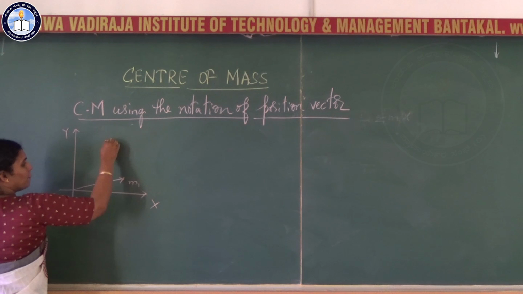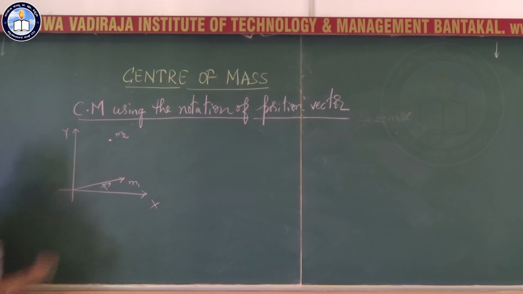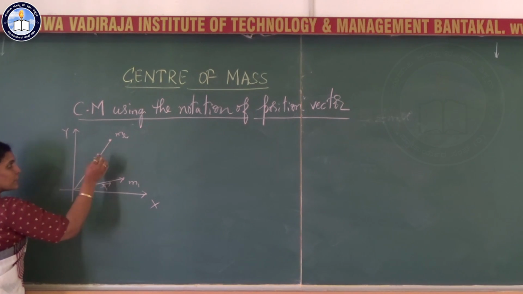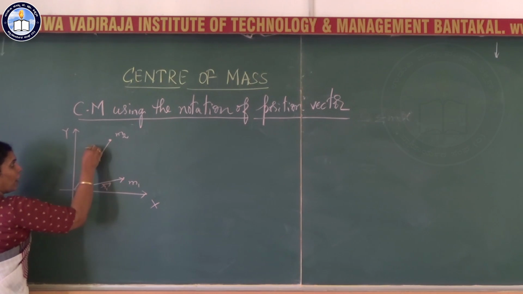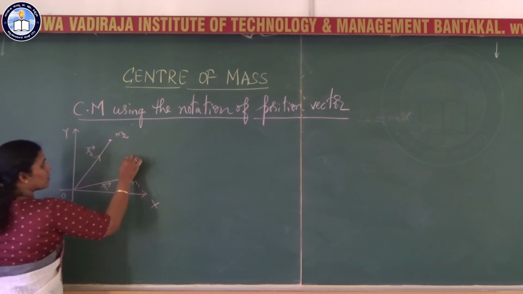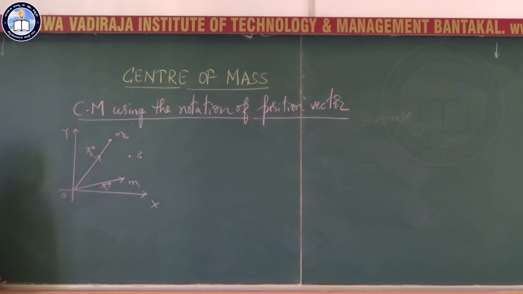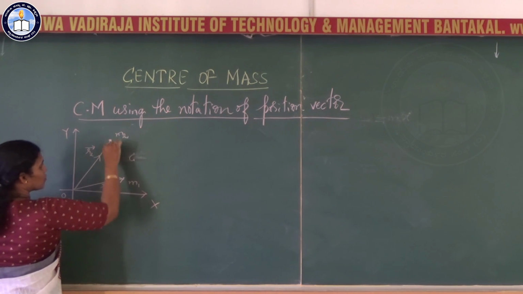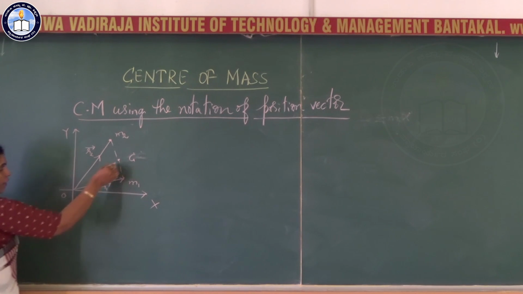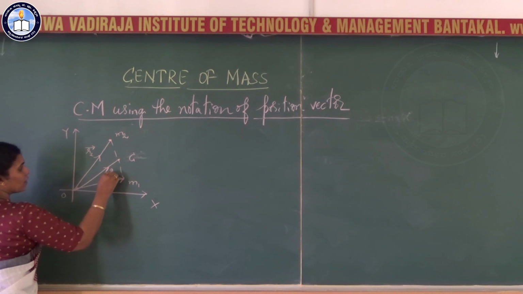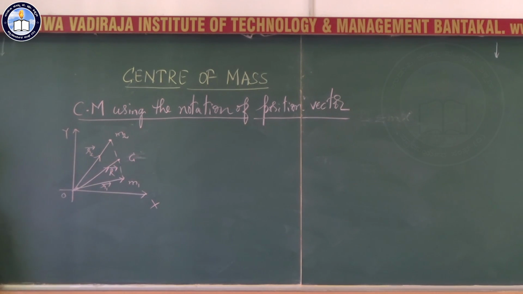I consider a particle of mass m2, its position vector is some r2 vector. Suppose this is the center of mass of the system, somewhere here, then the position vector of the center of mass is some r vector.